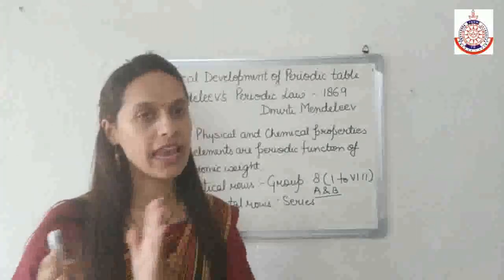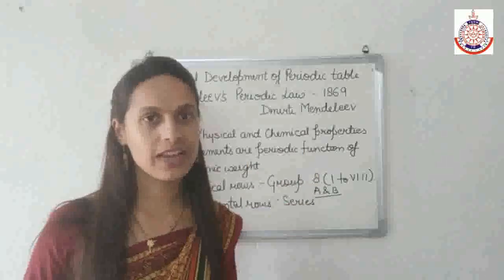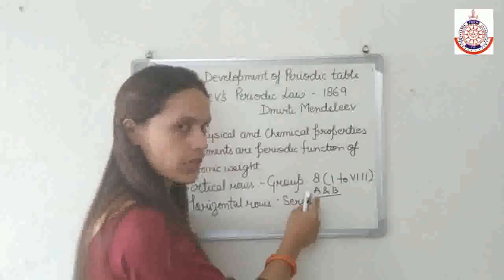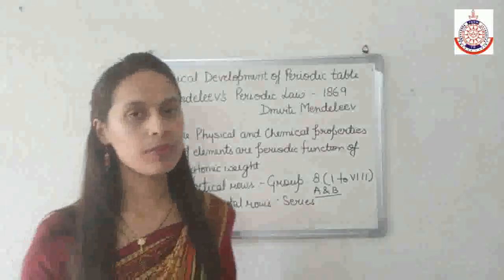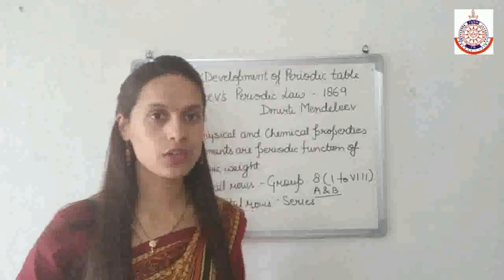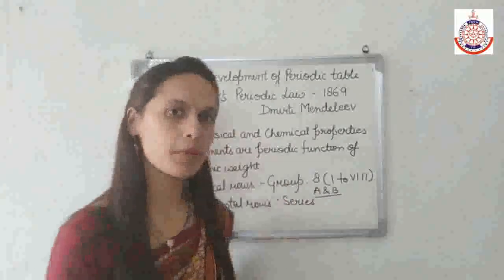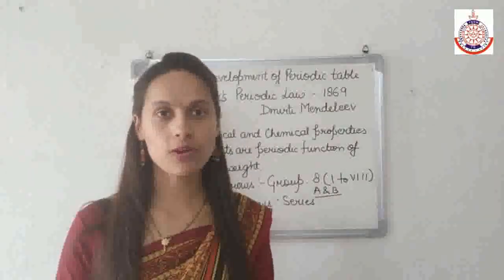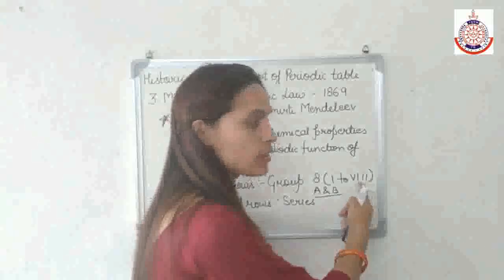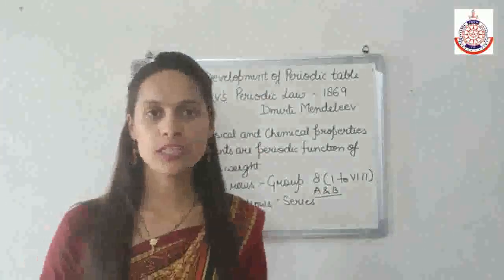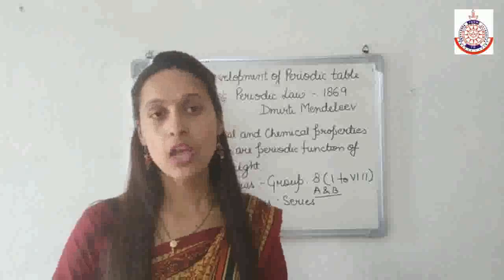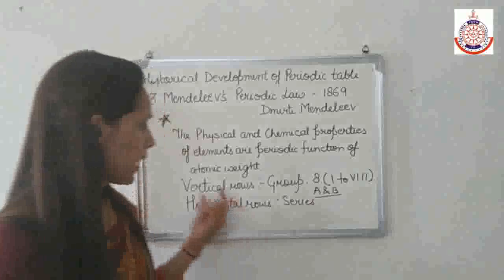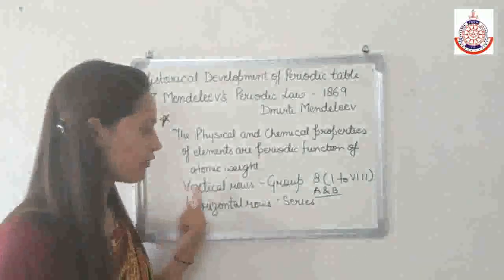The elements which are written on the left-hand side of a group constitute subgroup A, whereas the elements written on the right side of the group constitute subgroup B. In the 8th group of the Mendeleev periodic table, we have a total of 9 elements which are arranged in 3 sets of 3 elements.